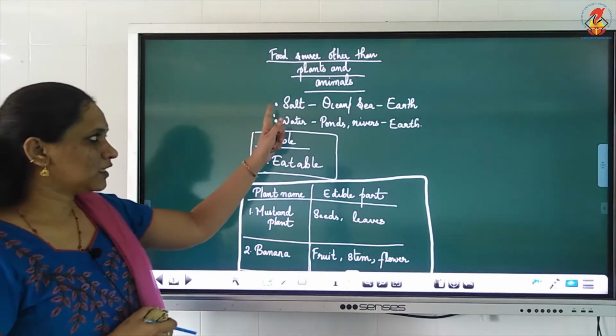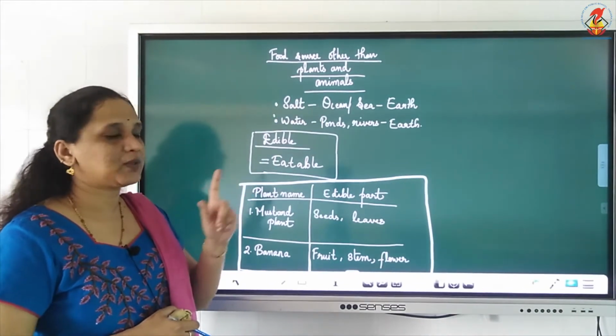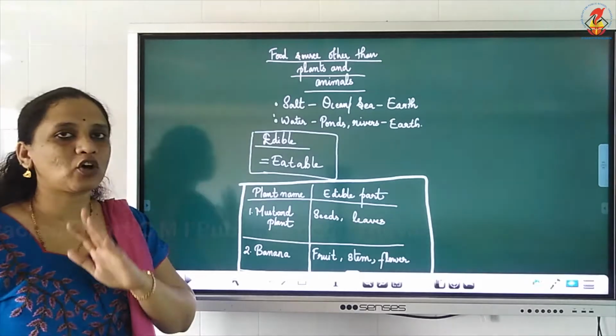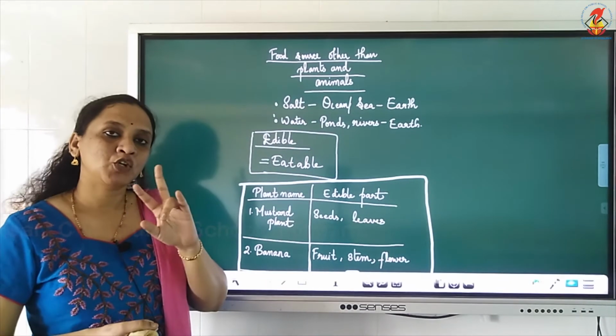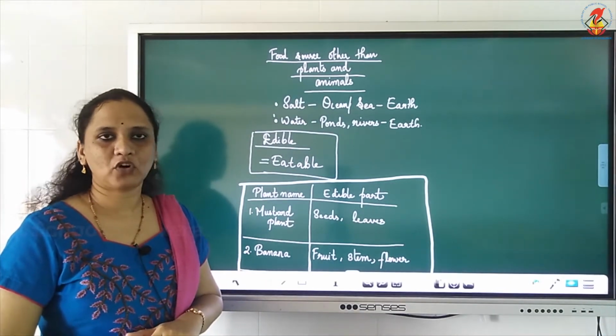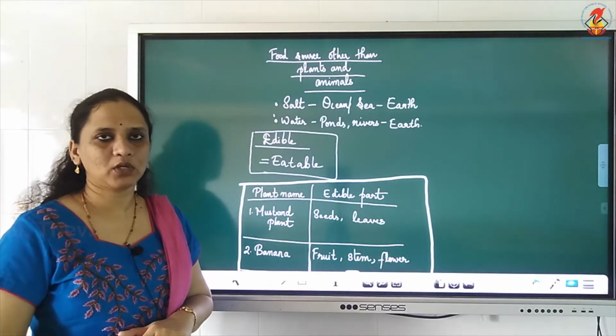So you see salt. From where do you get it? You get it from the ocean or the sea. Where is that? It is present on earth. Water, you get it from ponds and rivers. What is the source of that? Again, earth. So earth also provides two major ingredients for our food. Okay.